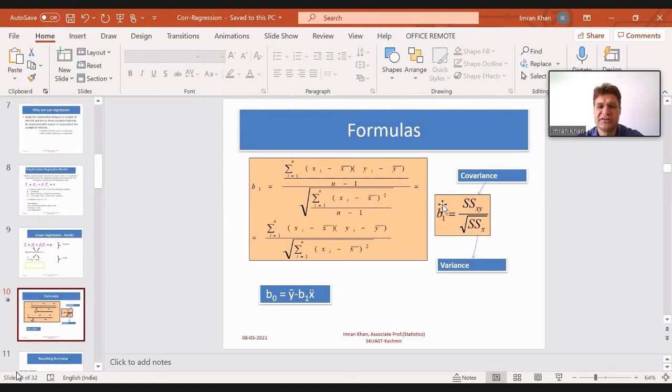Covariance in turn is equal to the summation of xi minus x bar, yi minus y bar. Then beta naught we write as y bar minus beta 1 x bar. Yesterday I told you that we need certain basic knowledge about mean and variance. So now see, we have here y bar. Hope you know how to calculate mean. When you have the data on the dependent variable, you calculate its mean. For the independent variable, you calculate x bar, the mean of that particular variable.